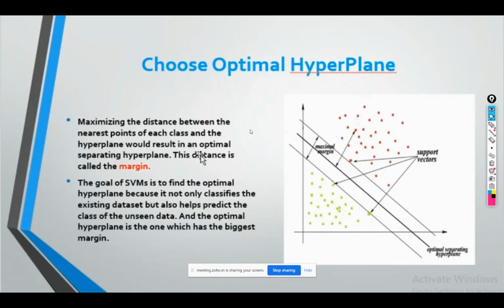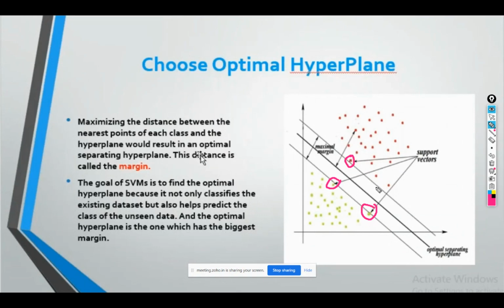So what I mean by this is that I select a hyperplane, but to select a hyperplane, first I draw support vectors. So what are support vectors? Support vectors are the lines passing through the extreme points. Here you can see that it's a line passing through these extreme points, and this is my extreme point, so it's a line passing through this extreme point. So first I draw a line passing through the extreme point of all the categories.